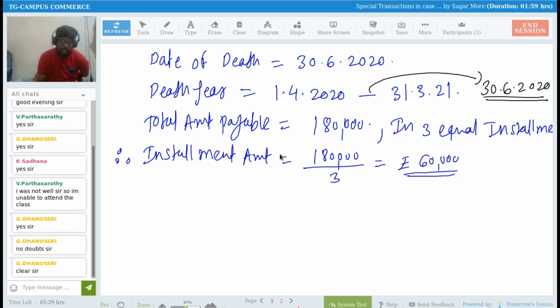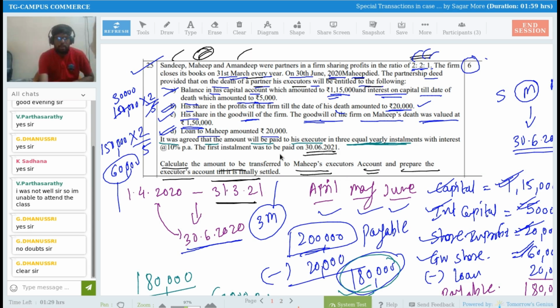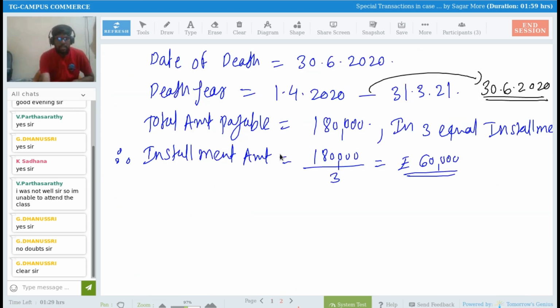First installment, second installment, and then third installment. It's 60,000 rupees. Now, from which date are they going to make payment? It is given. They are starting the first installment on 30th of June 2021. So I am writing here, first installment will be on 30th of June 2021.